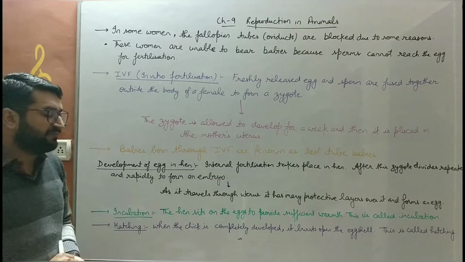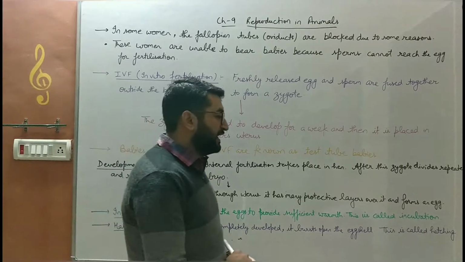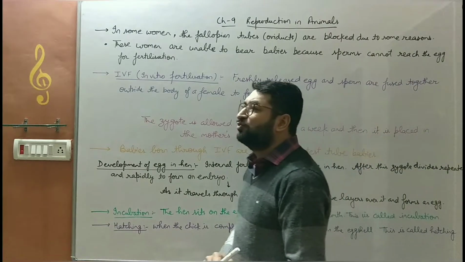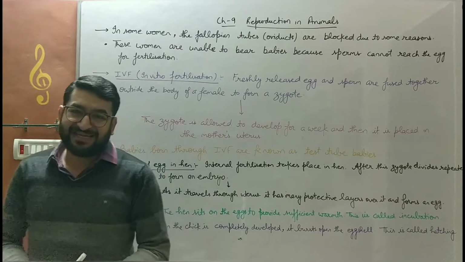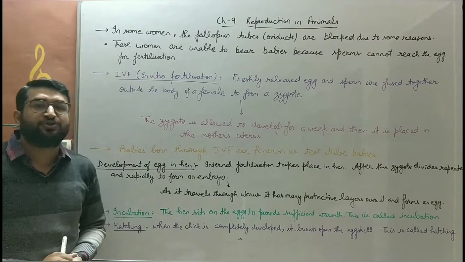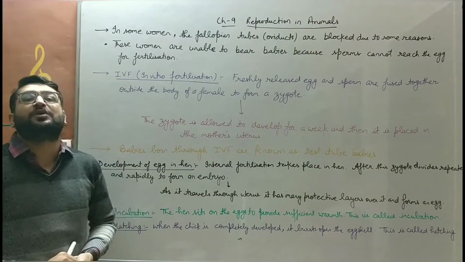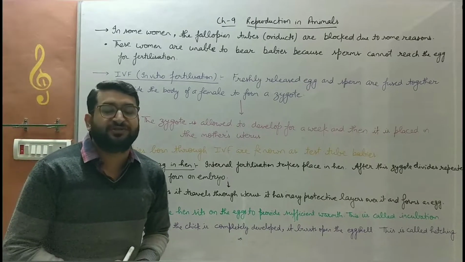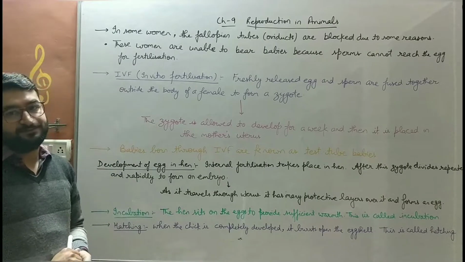In some cases, some women are not able to produce the egg or ovum in their reproductive system, or their fallopian tubes are blocked. In that case, those women will not be able to give rise to a young one, a baby, because the sperm cannot reach the egg or ovum.